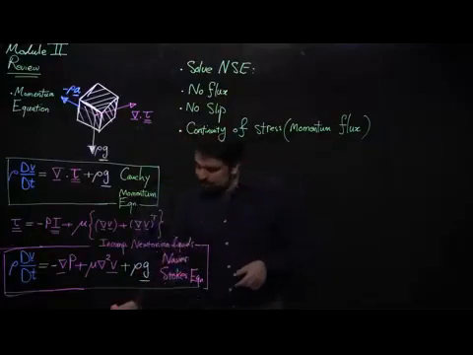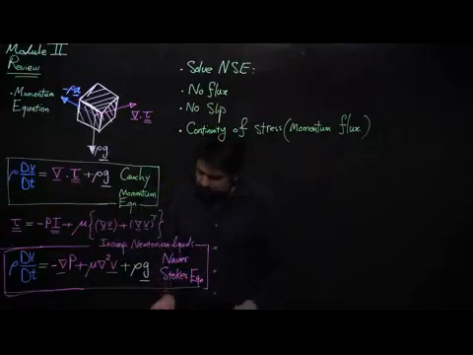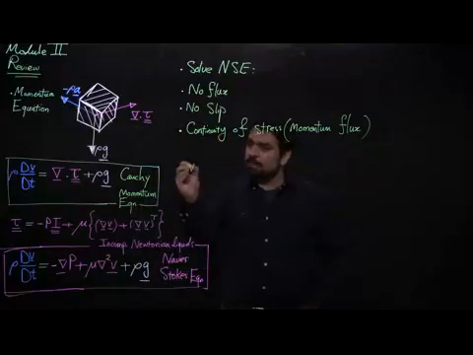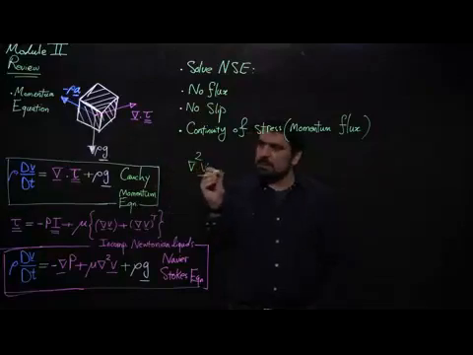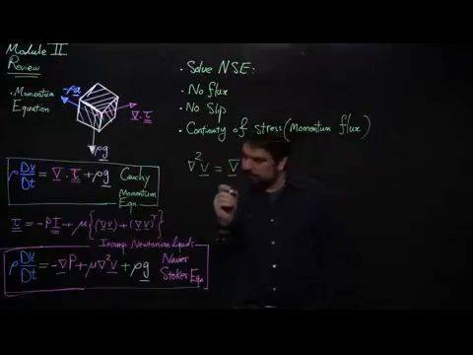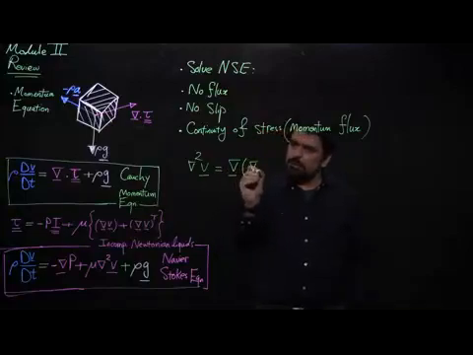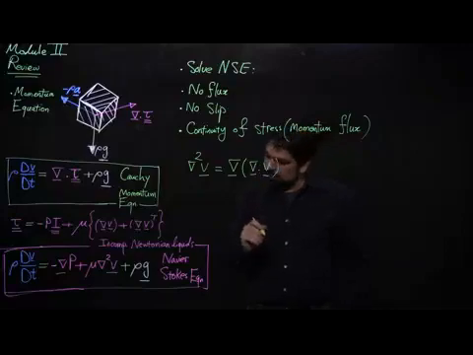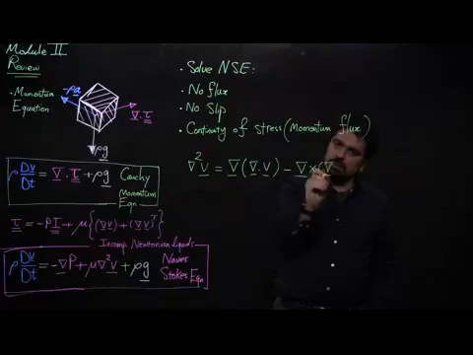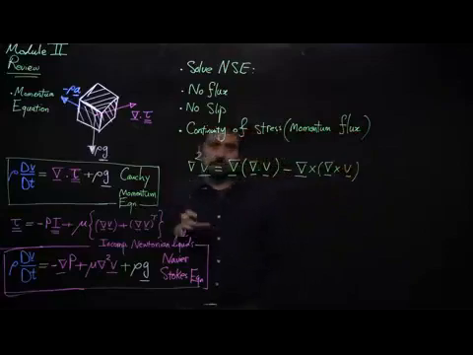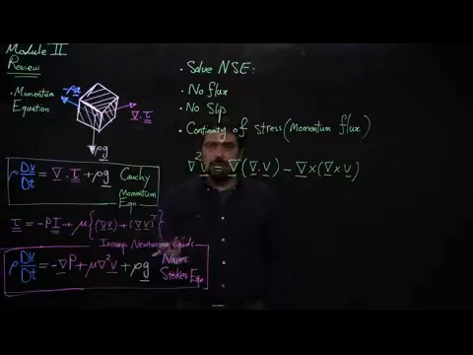So one way to think about it is using this identity from vector calculus, that the Laplacian of something like velocity can be written as del operator, or nabla operator, acting on the divergence of the velocity, del dot v, minus the curl of the curl of velocity. This identity, which is valid not only for velocity but for anything, you can replace v with f, comes from vector calculus. You can easily prove it using Einstein notation.